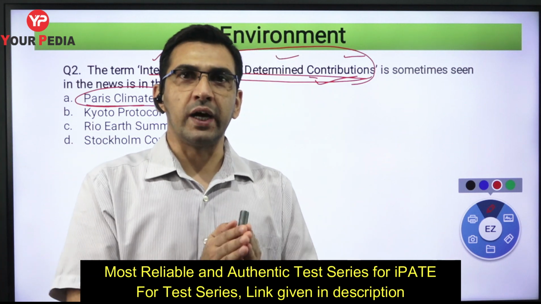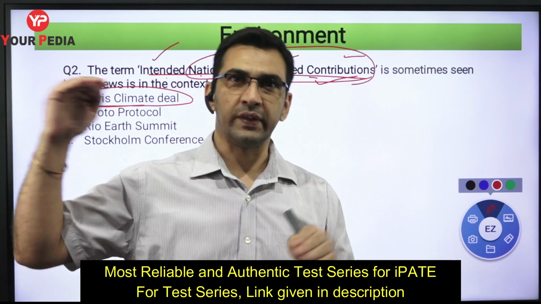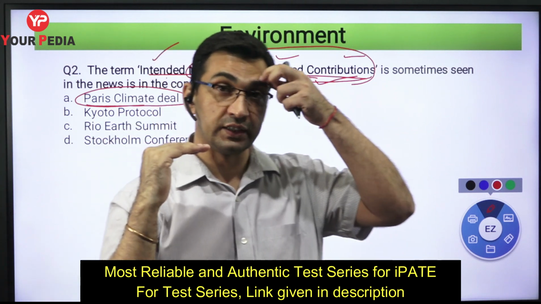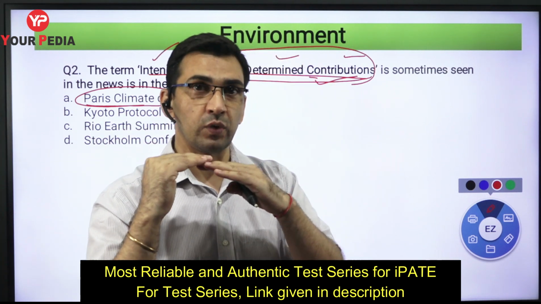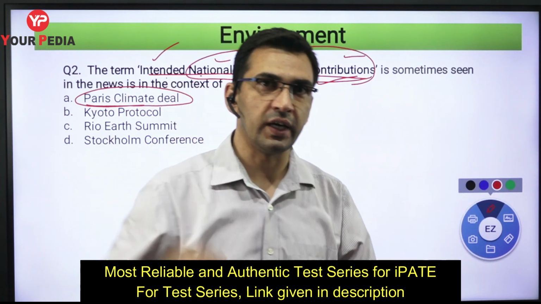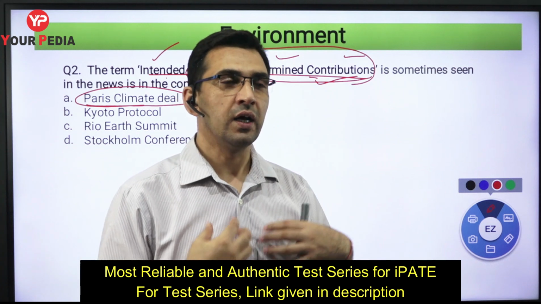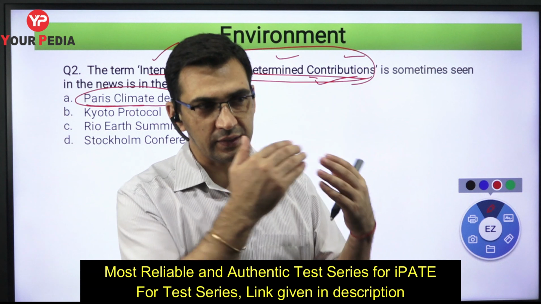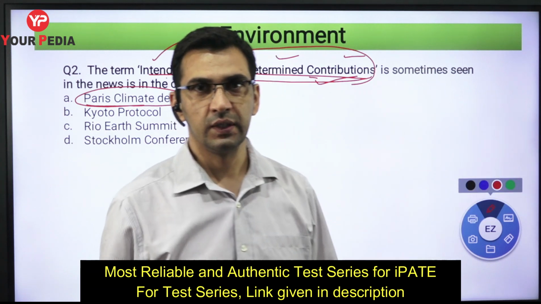So in order to do that, countries know that we don't have to allow the temperature to go beyond 2 degrees Celsius. To meet that particular target, what you can do by yourself, as India, what we can do, as US, what you can do. So you are providing nationally determined contribution. This is what I can contribute, right?